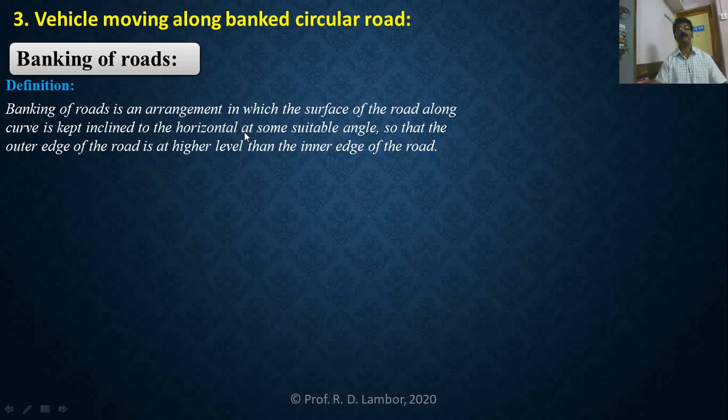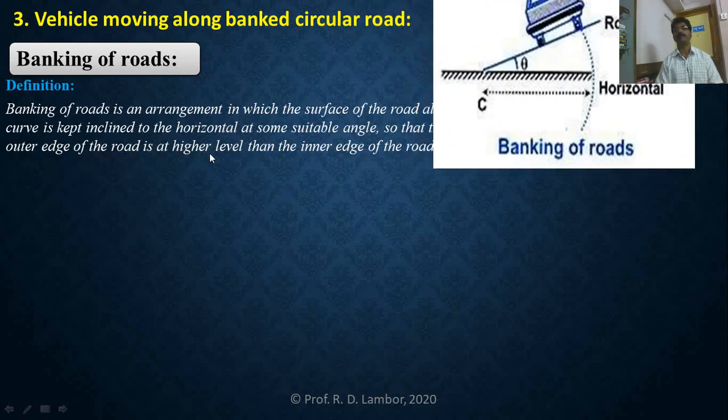This angle is important here. The road is kept inclined so that the outer edge of the road is at a higher level than the inner edge of the road. We will clear this concept with the help of this diagram.